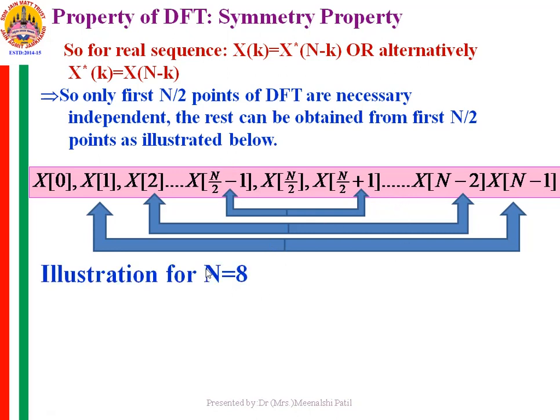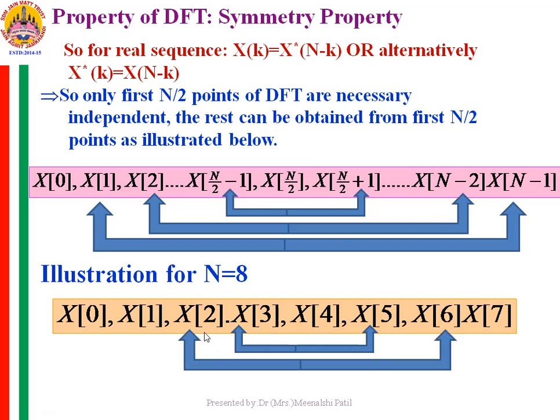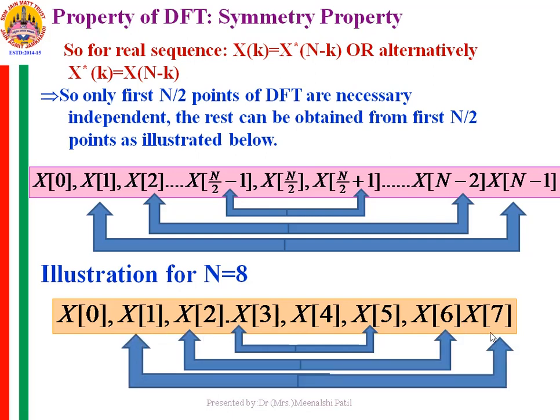Now for example, consider the value of capital N equal to 8. At that time you will have a total of 8 points, 0 to 7. So x0 to x3 you need to compute, x4 you should compute, and according to the expression x3 and x5 are conjugate pairs of each other. x2 and x6 are conjugate pairs of each other. x1 and x7 are conjugate pairs of each other.